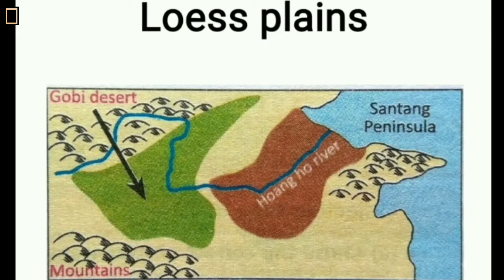Loess plain. Fine yellowish sand particles with a diameter of 20 to 50 micrometers are known as loess. Such fine grains are carried away by wind from desert regions and deposited somewhere else to form a plain. Such plains are known as loess plains. For example, such plains are formed in the Huanghe River Basin, where the sand particles are carried by wind from the Gobi Desert.